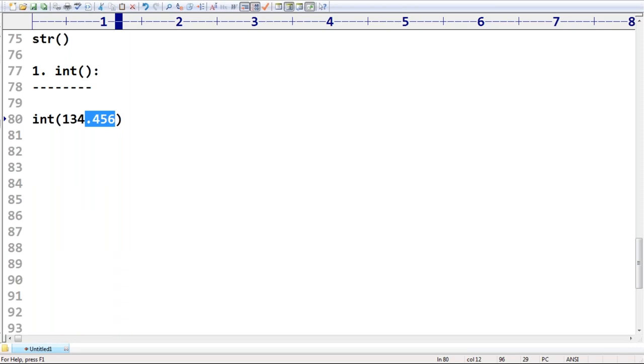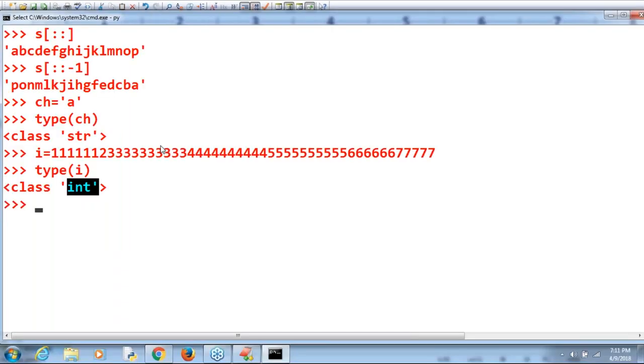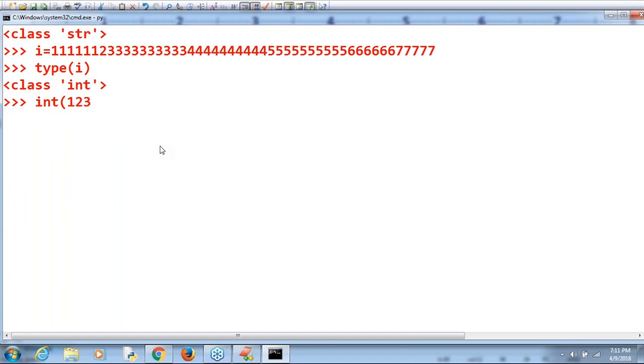After the decimal point, whatever digits are there will be gone. Can you please observe 123.456 that I'm taking? Can you please tell what the answer is? What is the answer we are going to get by default? 1 2 3, like this, right, sir? Yes, 1 2 3 by default we are going to get.